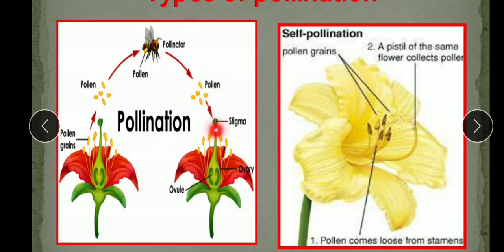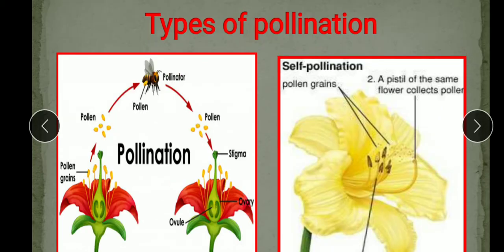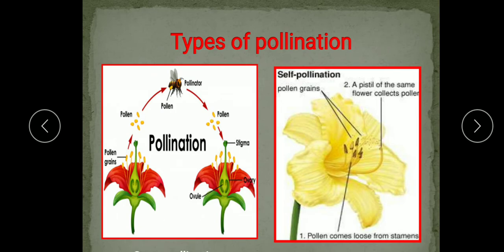So when they reach the stigma of the next flower on another plant, on its way there are chances of wastage. So that is why, to ensure the pollination, many pollen grains are produced. Now here, in case of self-pollination, flowers are usually not attractive. But here in cross-pollination, flowers are attractive with the colored petals, so as to attract the insects and pollinators. Pollinators are the organisms which are responsible for the pollination.